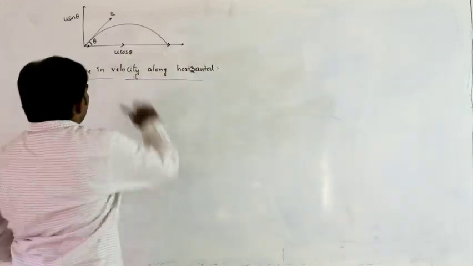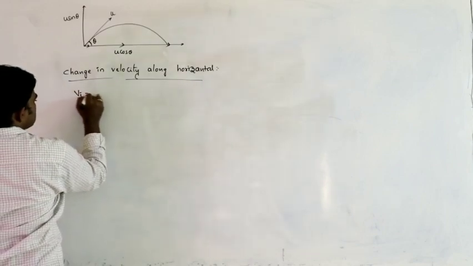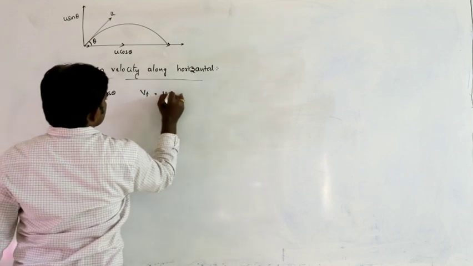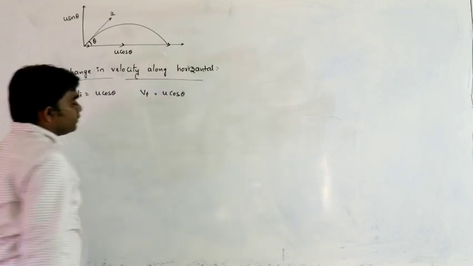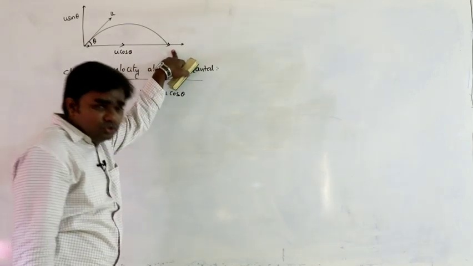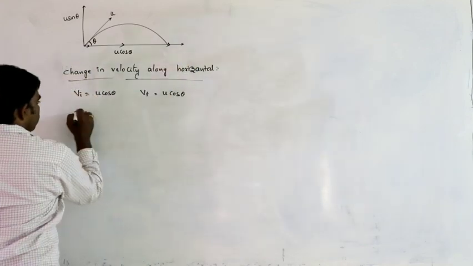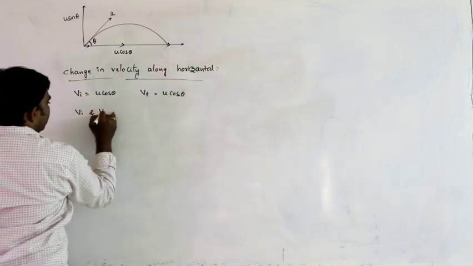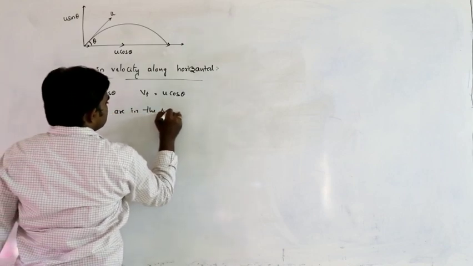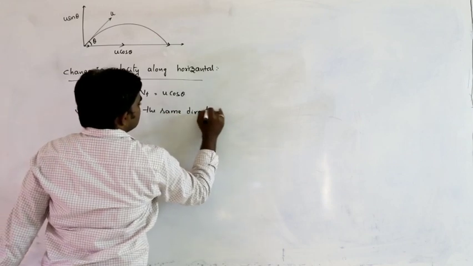So in each and every situation, v initial is equal to u cos theta and v final also is equal to u cos theta. Initial velocity is u cos theta and final velocity also u cos theta. There is no change in the velocity. So that means vi and vf are in the same direction. That is important here.